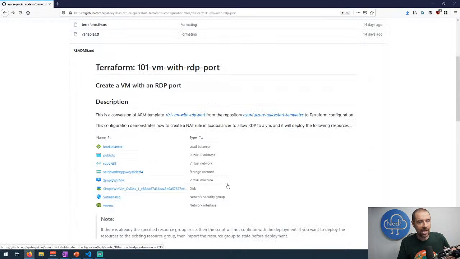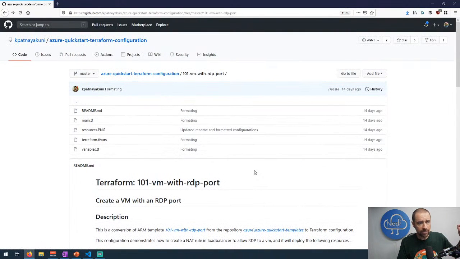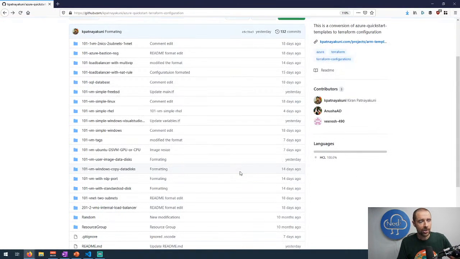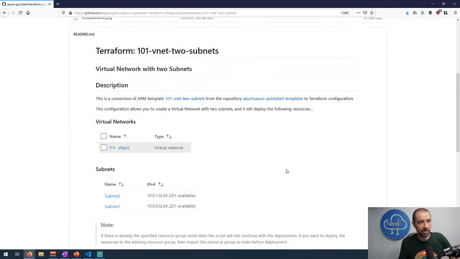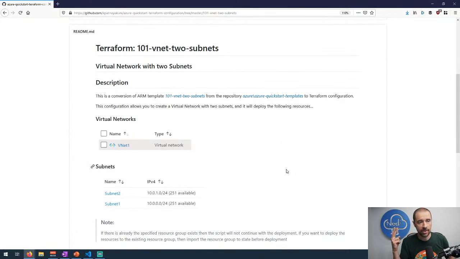So if we go back to the project itself, let's see if we can get one of these configurations deployed. Which one should we do? Let's do something that doesn't require spinning up a virtual machine because that takes a while. Let's do one that is just spinning up some networking gear. So there's 101 VNet 2 subnets. I'm guessing this sets up a virtual network with 2 subnets in it. And yeah, it's real easy to do this with Terraform. This is not complicated, but it's interesting that he's converted it over.